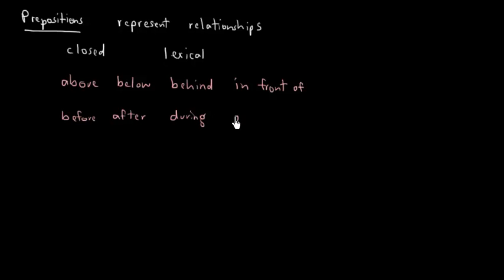We also have possession, of is a very common preposition, and attribution. Okay, who did it? Huckleberry Finn by Mark Twain. Moby Dick by Herman Melville. Okay, and interestingly enough, before and after, if you're in a maritime setting on a ship, are actually spatial relationships, because before means towards the bow, after means towards the stern.